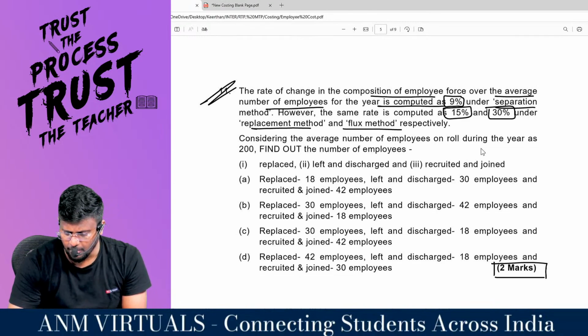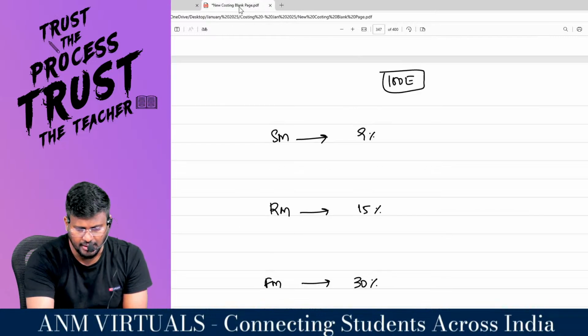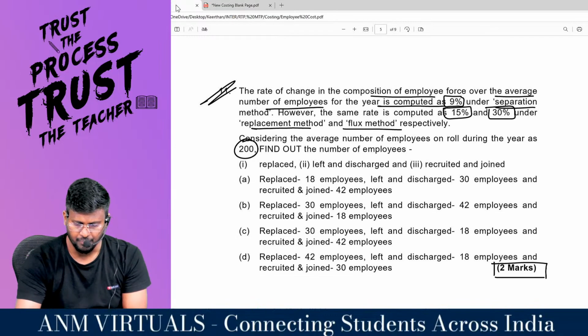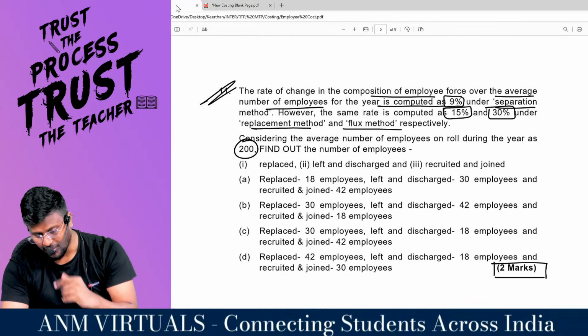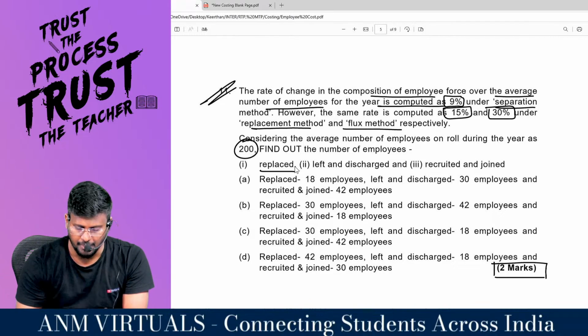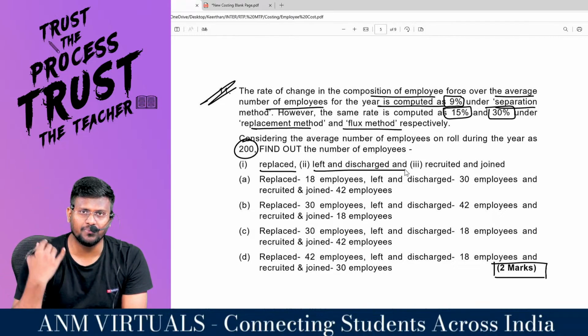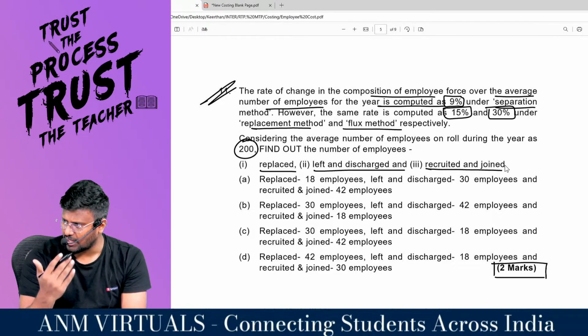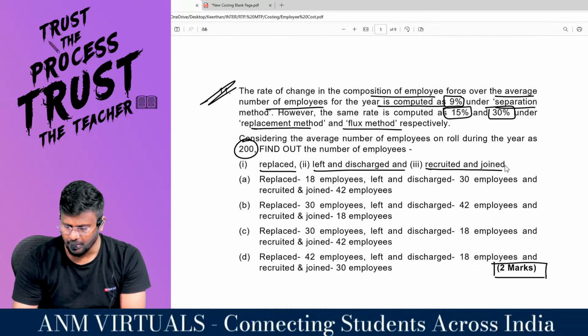Consider the average number of employees on roll during the year is 200. They themselves said that the average labor force is equal to 200. Okay, fine. Find out the number of employees: replaced first, that is what they want. Left and discharged, that means separation. And recruited and joined, that means how many people have come inside.